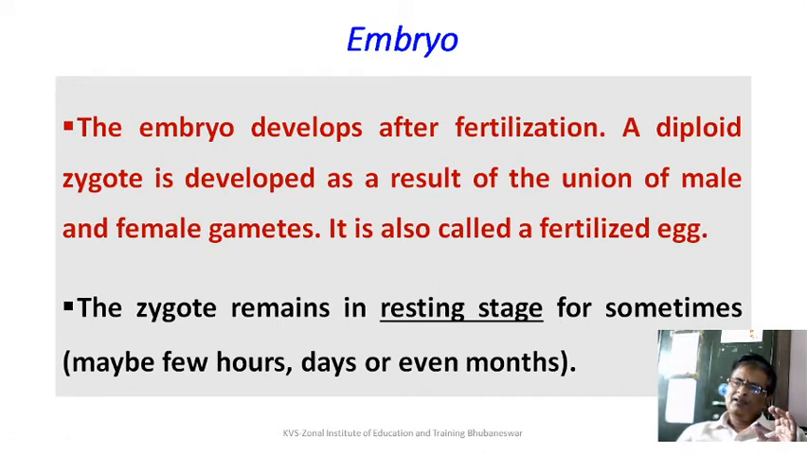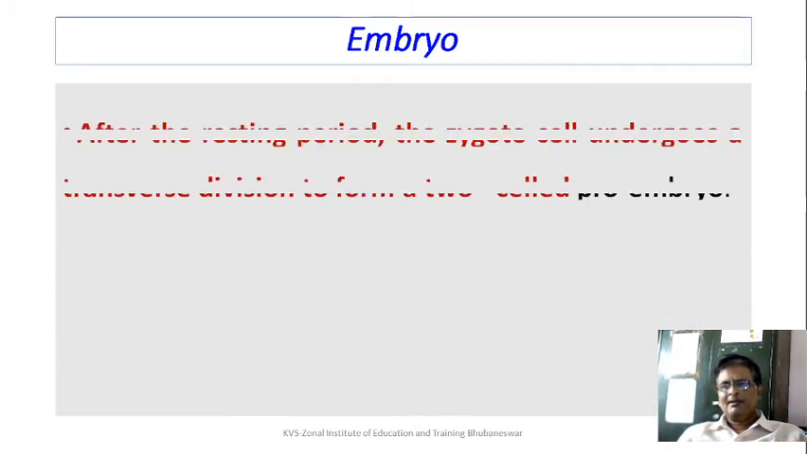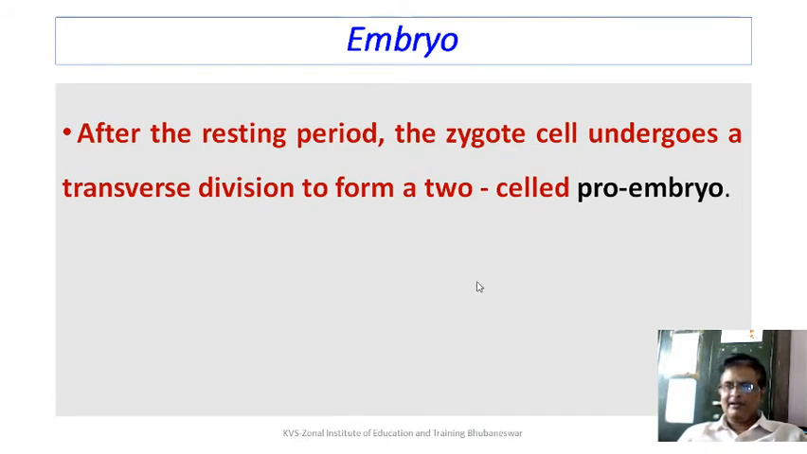Initially there is endosperm production. The zygote's development into an embryo will wait for some time. Sometimes it can be a few hours, days, or even months before the embryo development takes place. The question is, why this resting phase? This resting phase is for the endosperm to develop, so that when the embryo develops, it will get the requisite